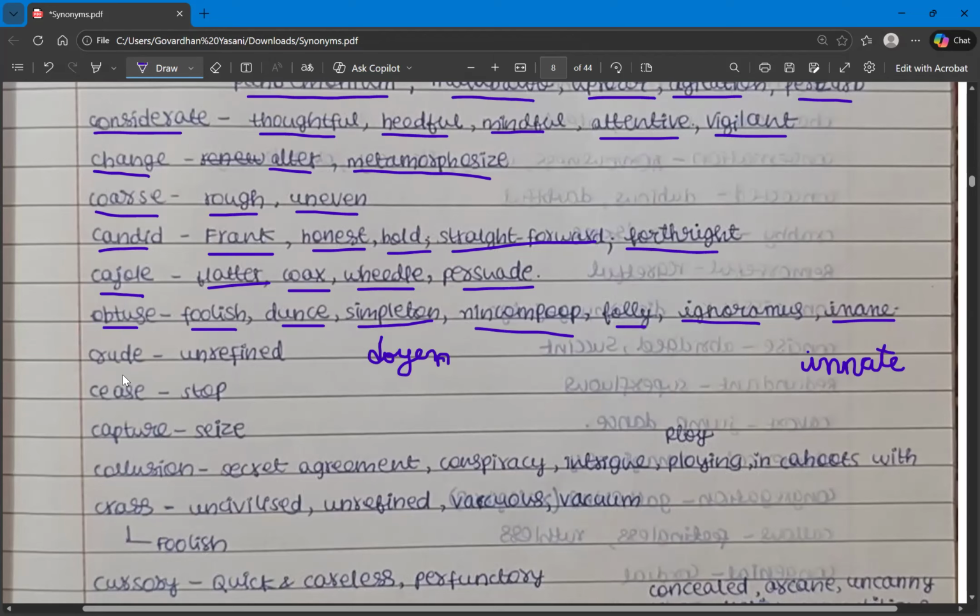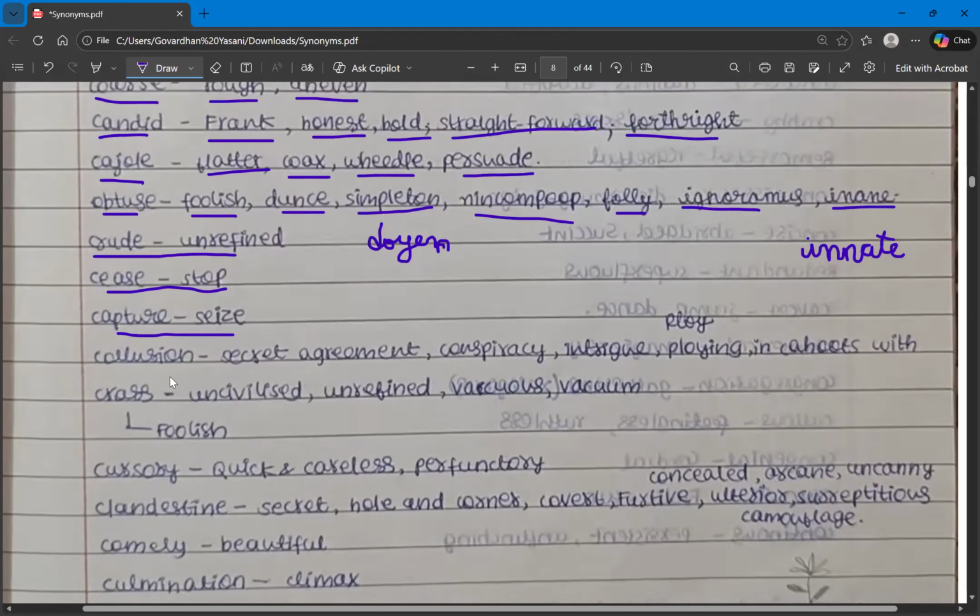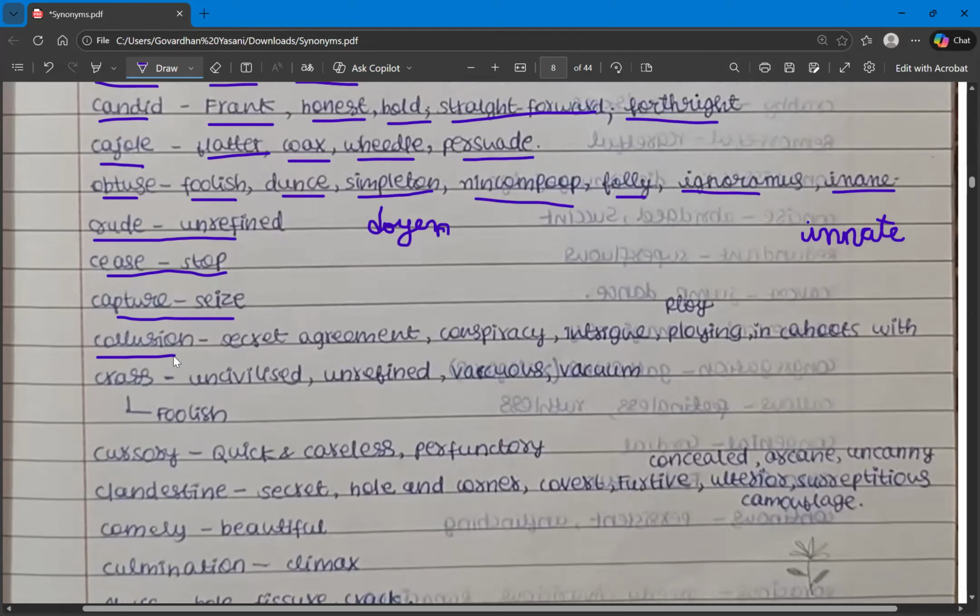The next one is crude. Crude means unrefined. We know that. And cease. Cease means stop. And then capture. Capture means seize. Then we have collusion. So collusion means something which we do secretly.